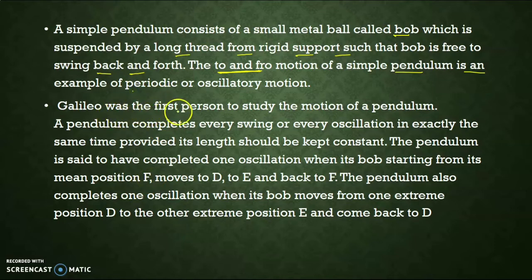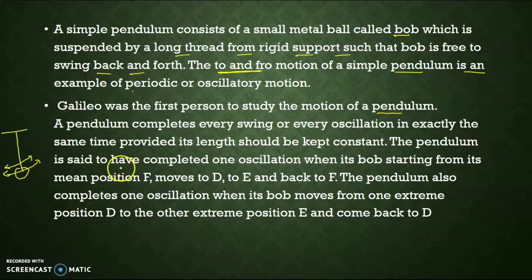Galileo was the first person to study the motion of the pendulum. A pendulum completes every swing or every oscillation in exactly the same time provided its length is kept constant. If we keep the length of the pendulum constant, the time taken by the simple pendulum to complete one oscillation will always remain the same.